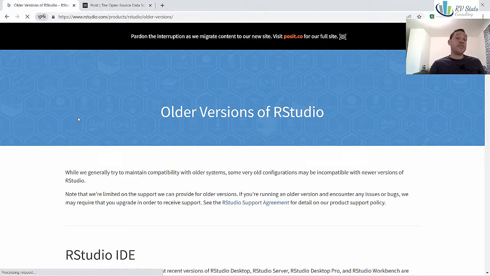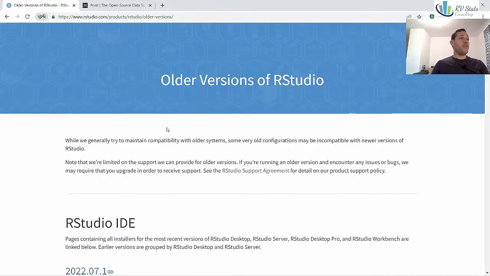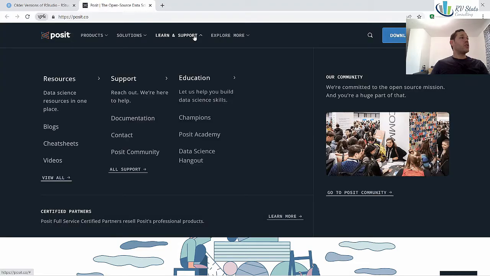Remember that in previous years we were using rstudio.com. You can still use this webpage, however, it's going to redirect you to posit.co. Here in rstudio.com, you can find the older version of RStudio. And once you're here in posit.co, you can download RStudio as well, and you can discover new features.